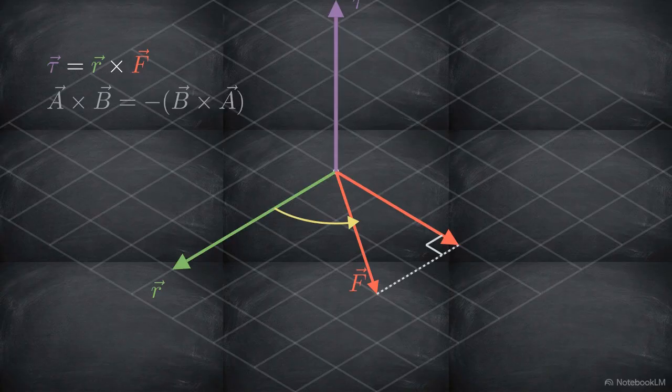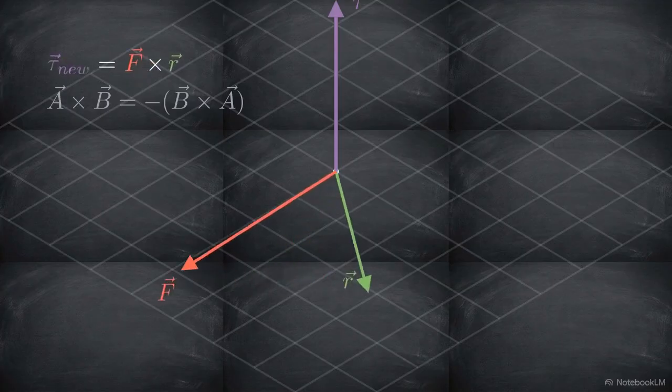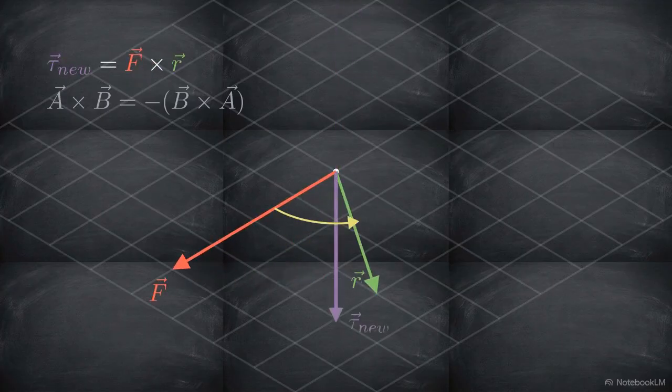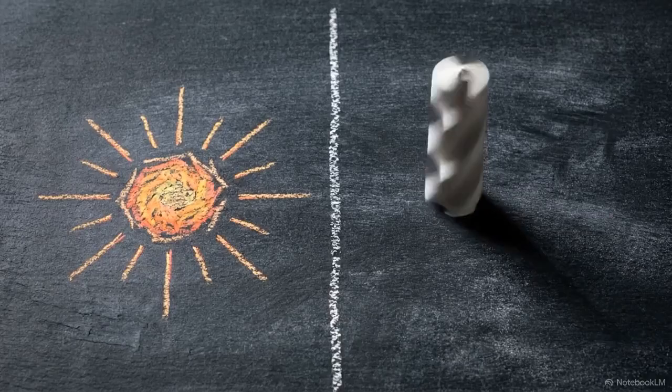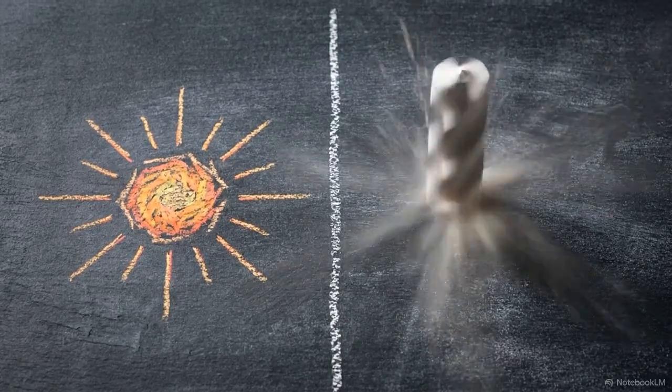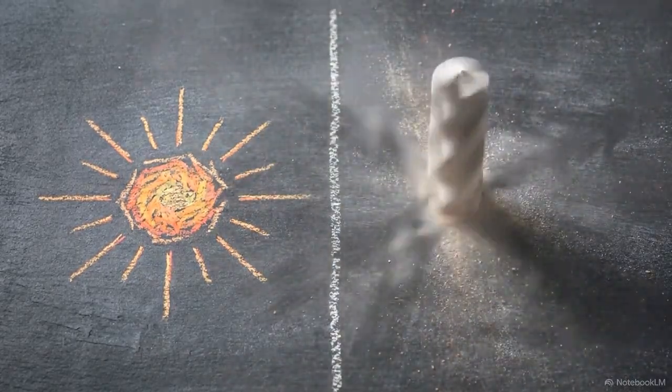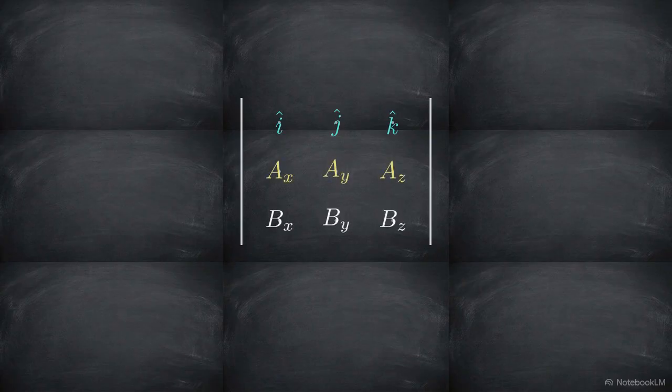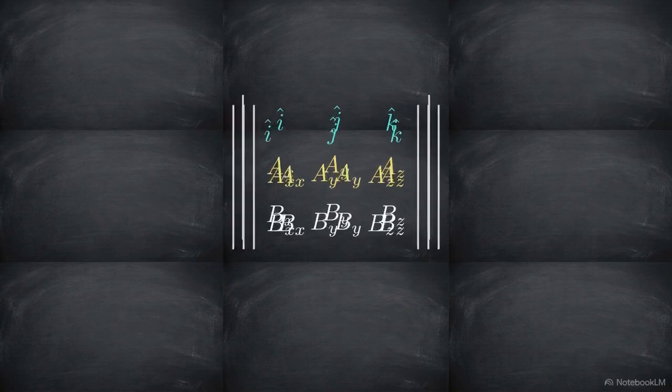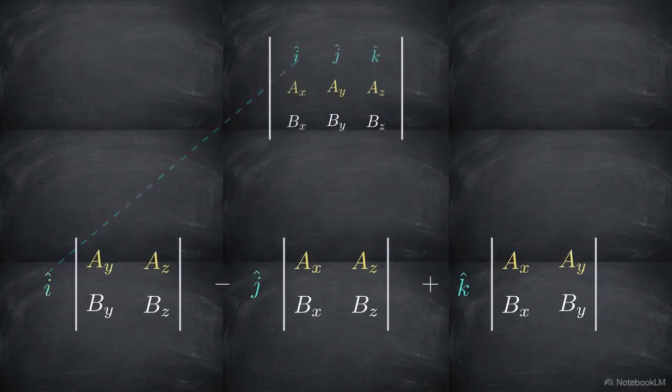Because of the right-hand rule, this operation is strictly non-commutative. A cross B equals negative B cross A. Reversing the order of multiplication reverses the resulting axis of rotation. The dot product reduces complexity into a pure magnitude of energy, while the cross product generates an axis defining the direction of a rotation. We can calculate this cross product without needing to graph it in 3D space by using a purely algebraic tool, the matrix determinant. By setting up the unit vectors in the top row and expanding the determinant, the mathematics automatically isolates the exact cross contributions from the orthogonal components.